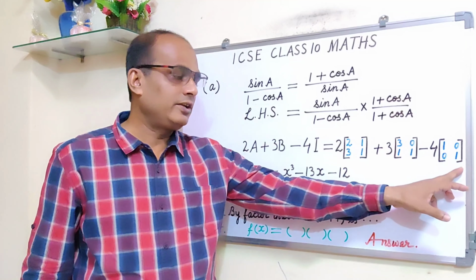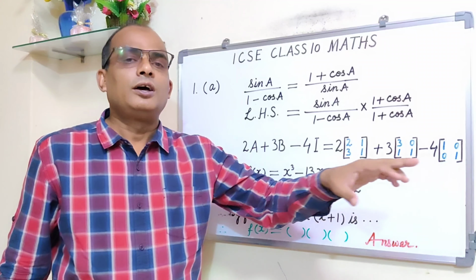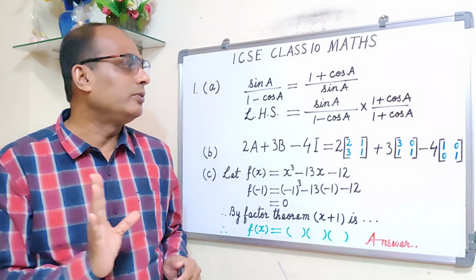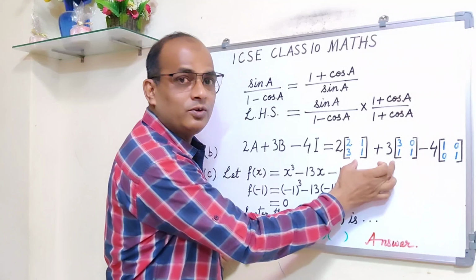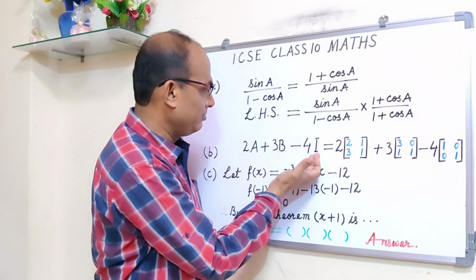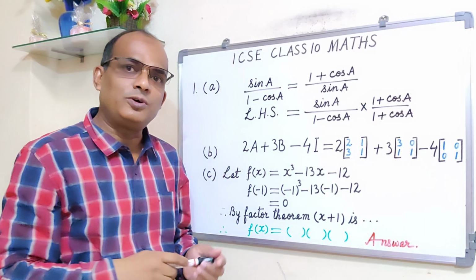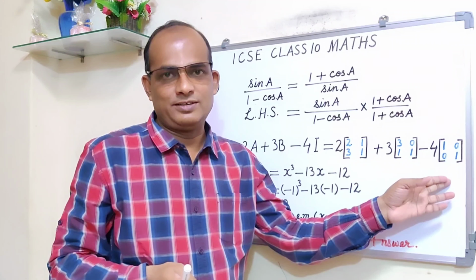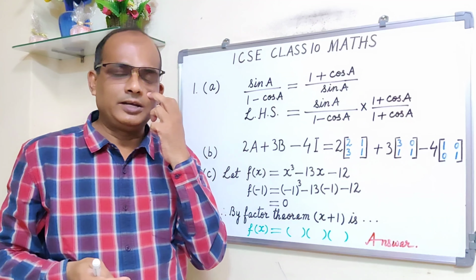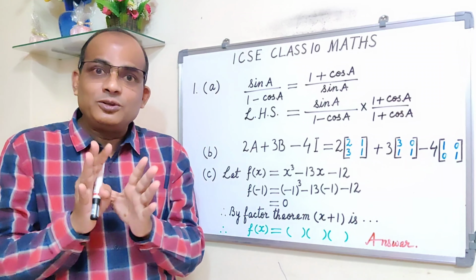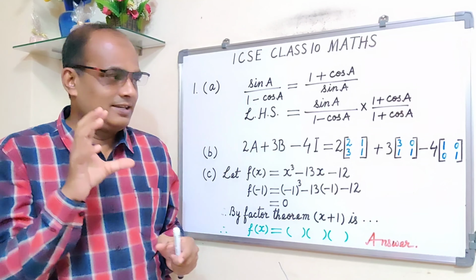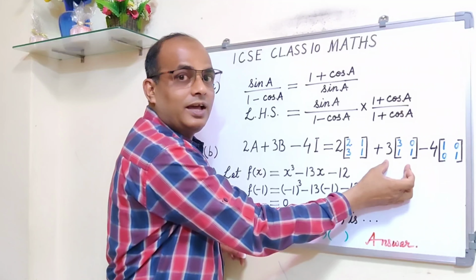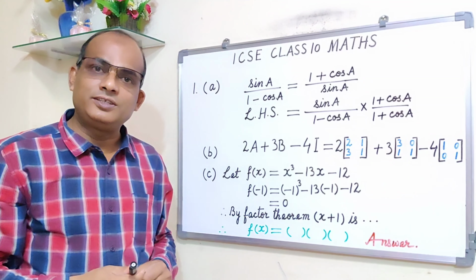Here it is 2 by 2 because there are 2 rows and 2 columns. Why 2 by 2? First of all, we don't have a 3 by 3 matrix. But also for your knowledge, I am telling you, because these matrices are having order 2 by 2 and one matrix you are going to subtract, subtraction is possible only if they have the same order. So that means this has to be a 2 by 2 matrix. Here of course there is no question of a 3 by 3 matrix, but I am giving you the reason, the logic. Why it has to be 2 by 2? Because we have to subtract this from this, and subtraction or addition is possible when the orders are same.